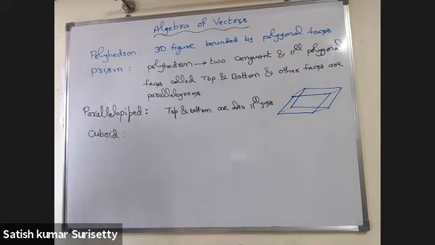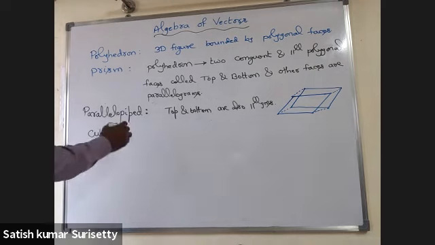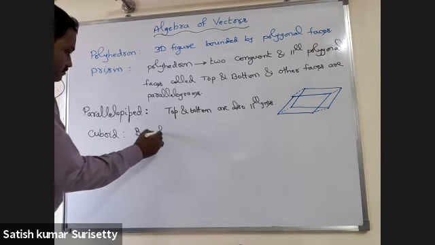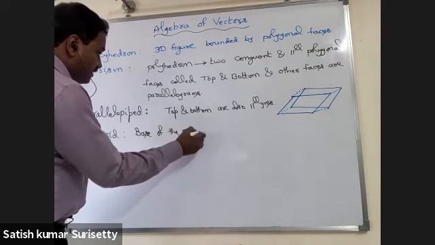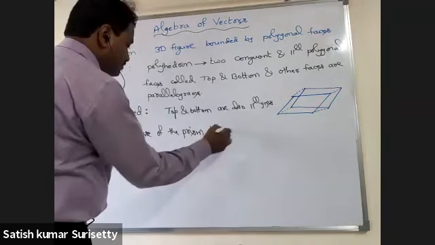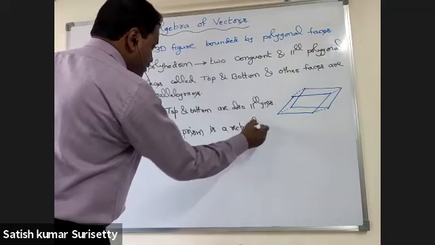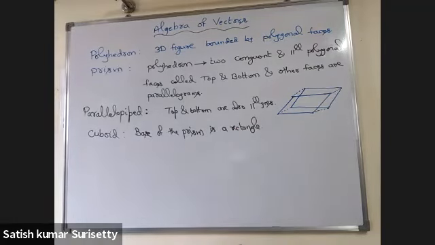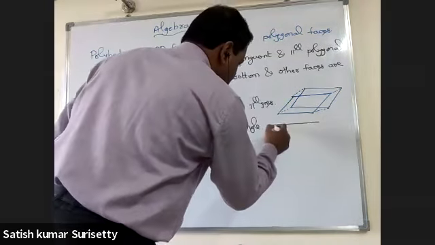Cuboid. If the base of the prism is a rectangle, then it is said to be a rectangular prism, also called a cuboid.